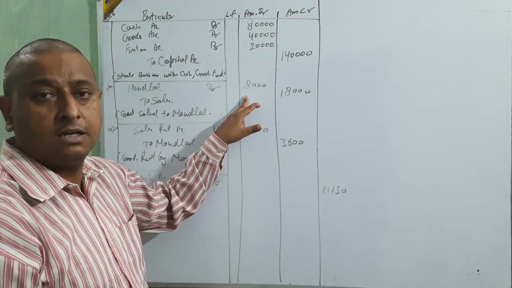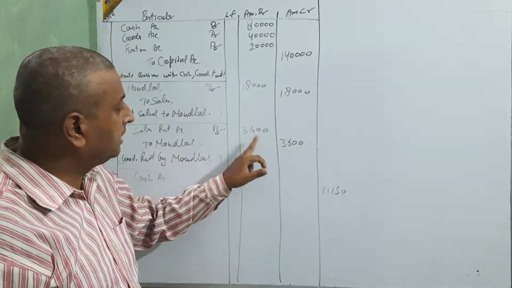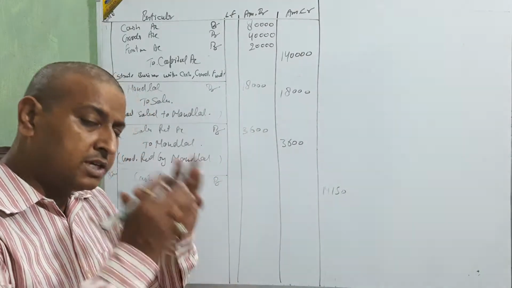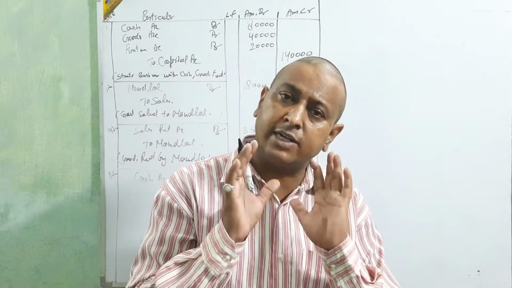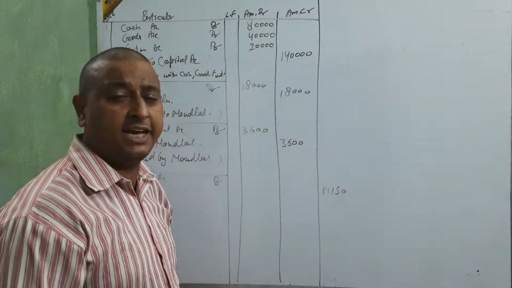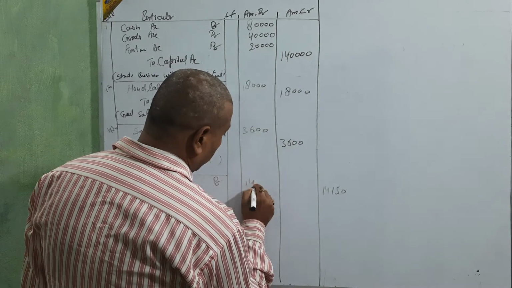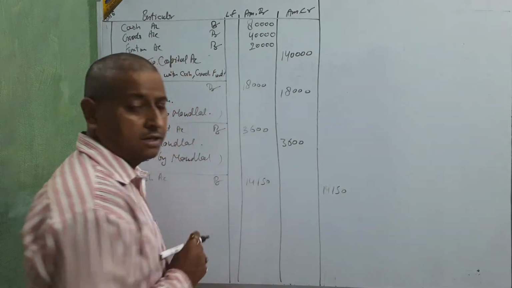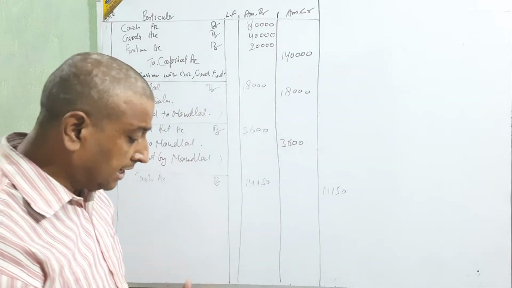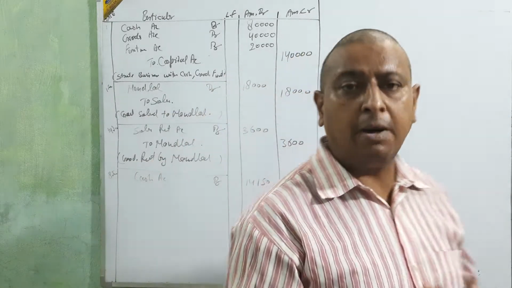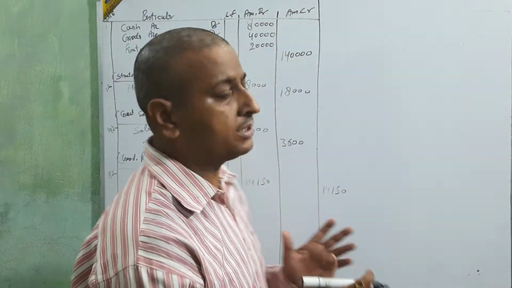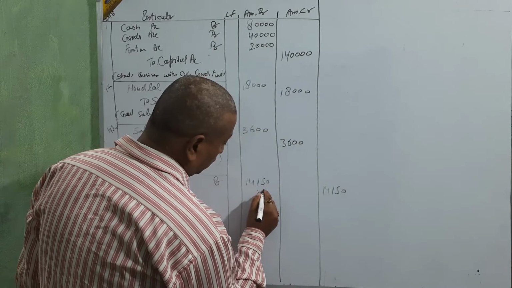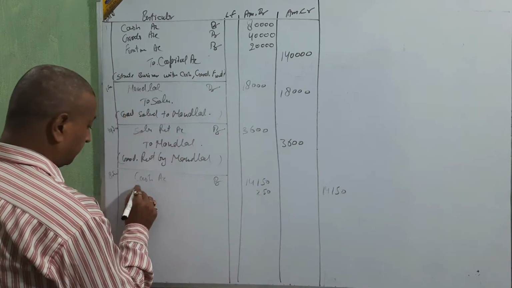It means 14,400. We have to receive 14,400, but we are receiving only 14,150. 14,400 needed, but we are receiving 14,150. It means 250 is what? Discount.